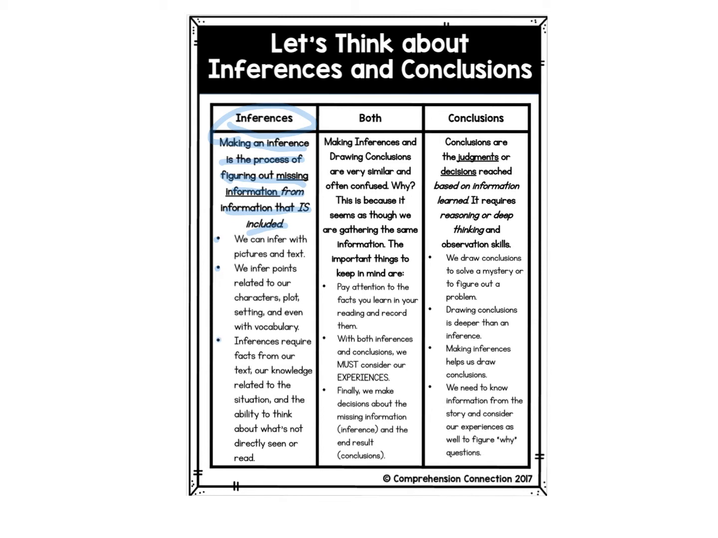And inferences require facts from our text, our own background knowledge related to the situation, and the ability to think about what's not directly seen or read. If we go over here to just drawing conclusions, conclusions are judgments or decisions reached based on information learned. It requires reasoning or deep thinking and observation skills. You still use your inferences in your conclusions, but your conclusion is that judgment or decision.